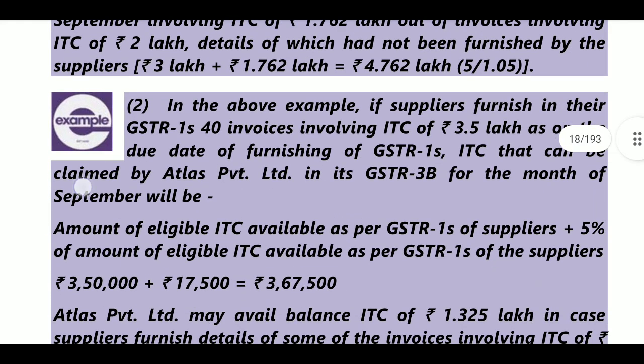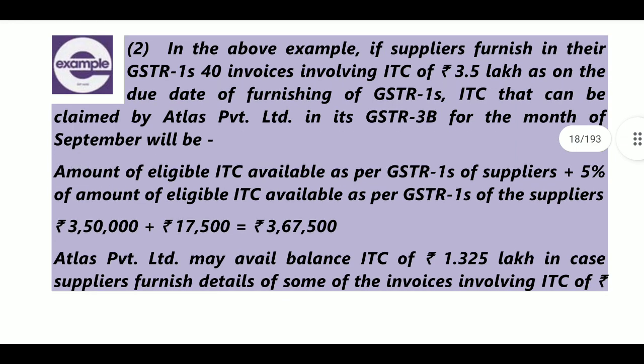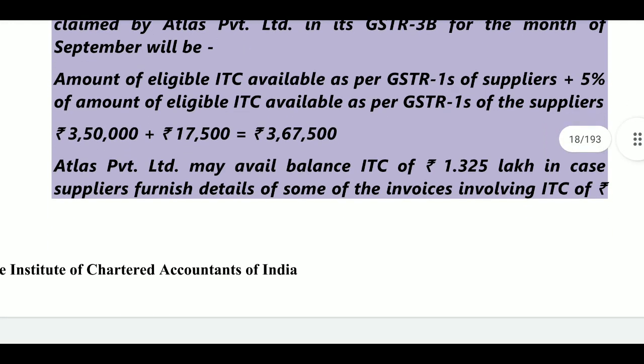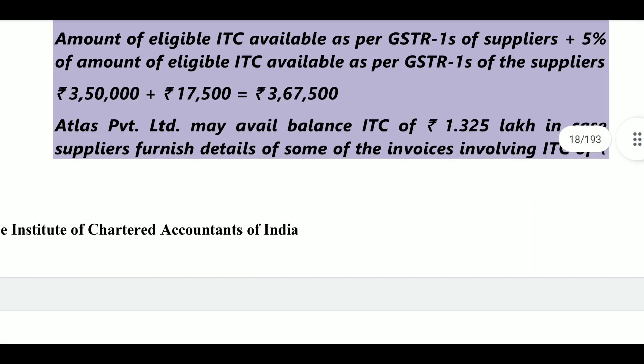Next, in the above example, if the supplier furnishes in the GSTR1 40 invoices involving ITC of 3.5 lakhs as on the due date of filing. So now it is 3.5 lakhs. 3.5 lakhs into 5% means 17,500. Total 3,67,500. You can claim eligible ITC of 3,67,500. Next, Atlas may avail the balance of ITC, whatever the balance amount, 1.325 lakhs,